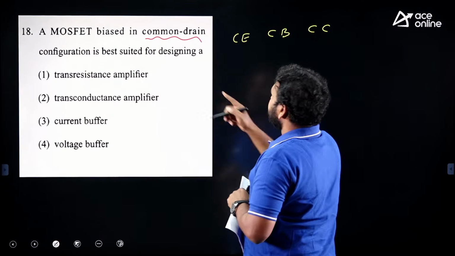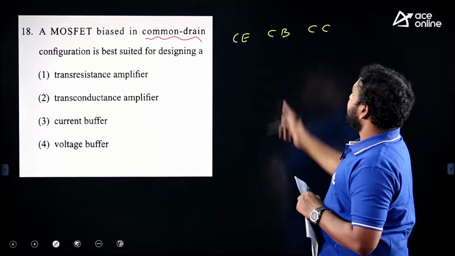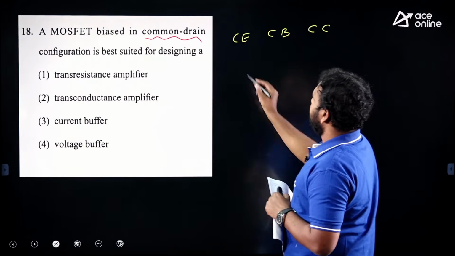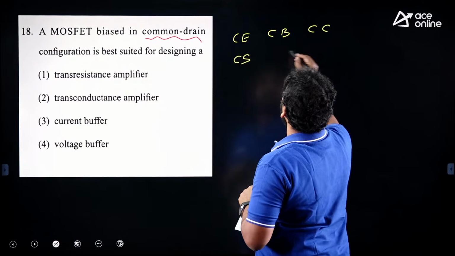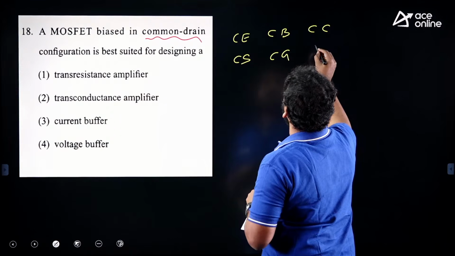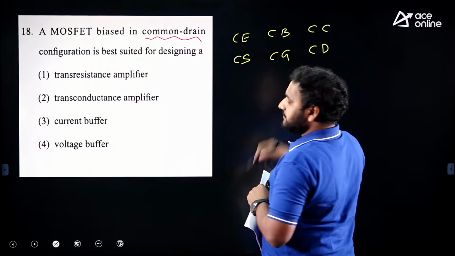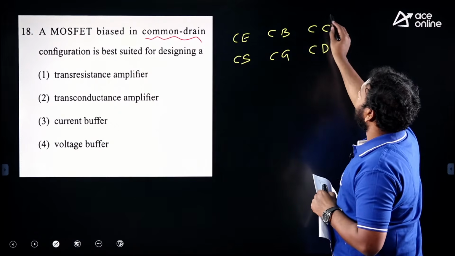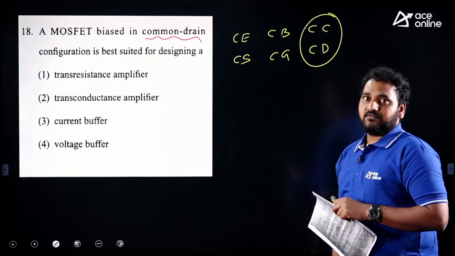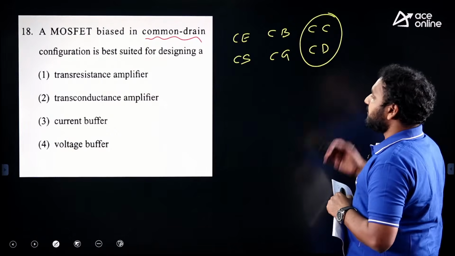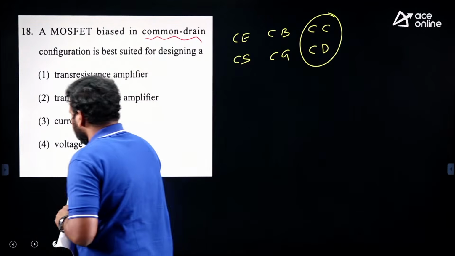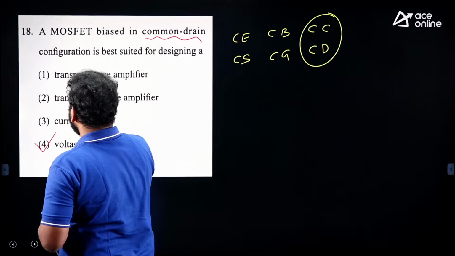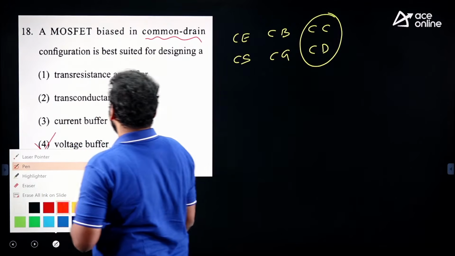Replace emitter, base, collector with source, gate and drain. Then it will be common source amplifier. This is common gate, and common collector is nothing but common drain. Common drain or common collector acts as voltage follower or voltage buffer. So voltage buffer is the correct answer for this question.